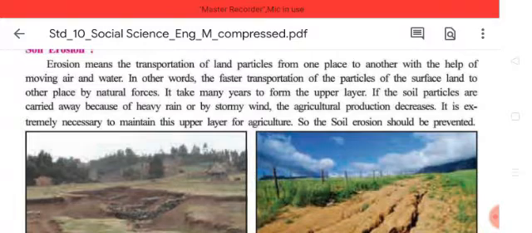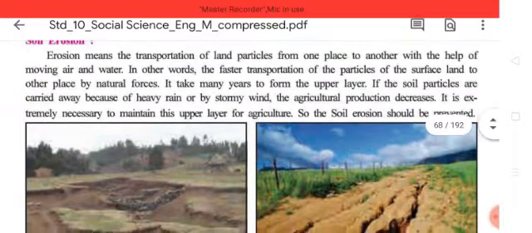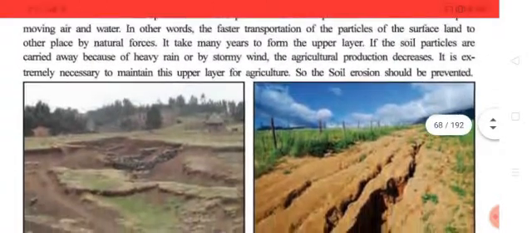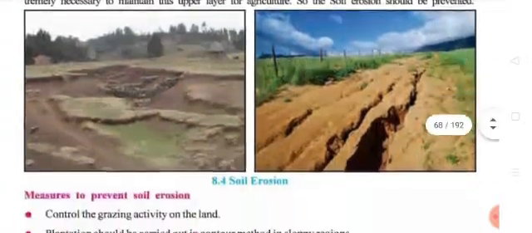It is extremely necessary to maintain this upper layer for agriculture. So soil erosion should be prevented, and that is why it is necessary to prevent it.